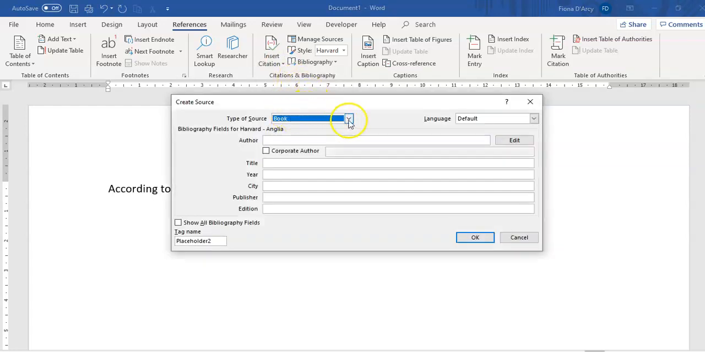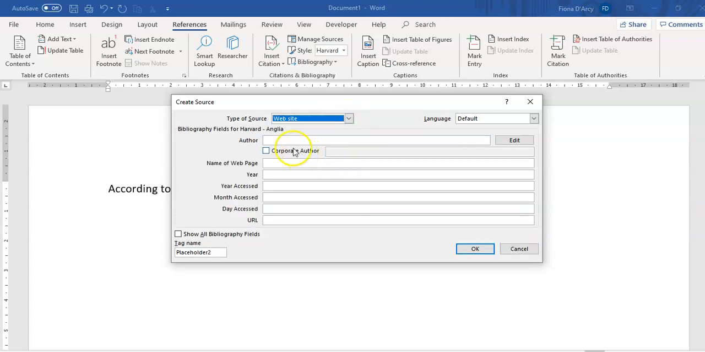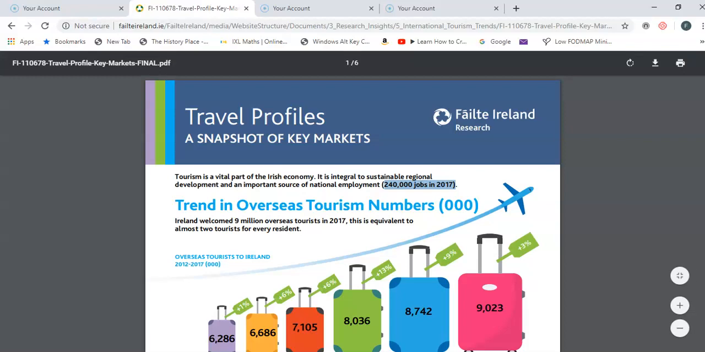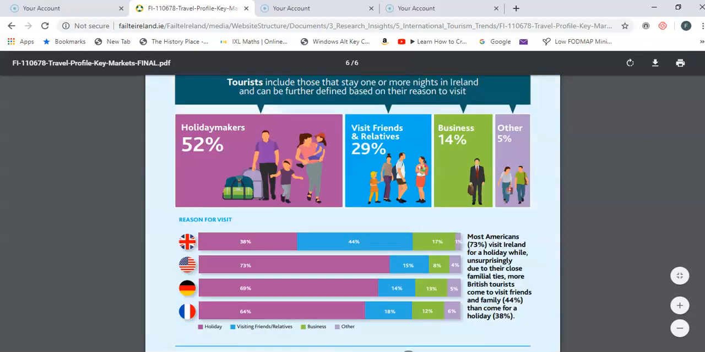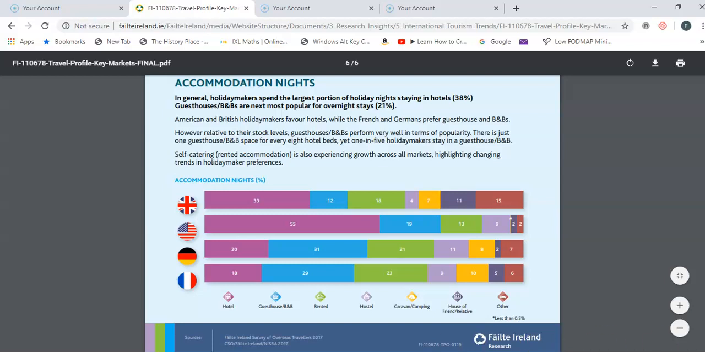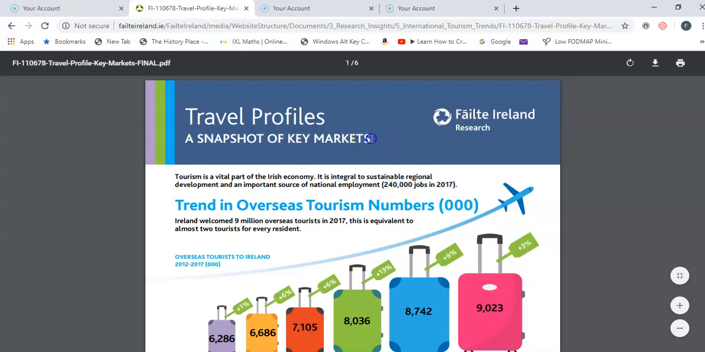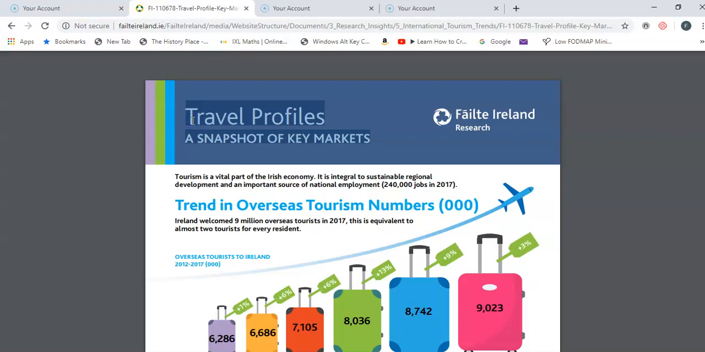It'll ask you what type of source it is. You may have used a book, but in this case we've used a website, so we're going to go down until we find the website. Then we have to put in the author. Go back to your document here, and you can see the author, Fáilte Ireland, is mentioned. Let's go down to the bottom of the page. Often there's information there as well. Is there any other information there? No, it's still just Fáilte Ireland. So I'm going to put the author in as Fáilte Ireland. I can also see that the title of it is A Snapshot of Key Markets, Travel Profiles. So I'm going to copy that, Control C.